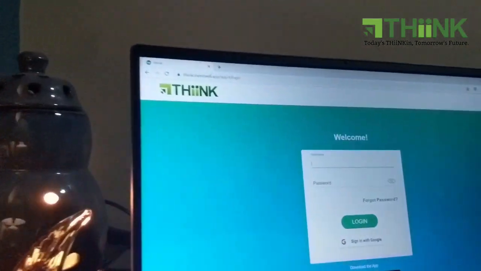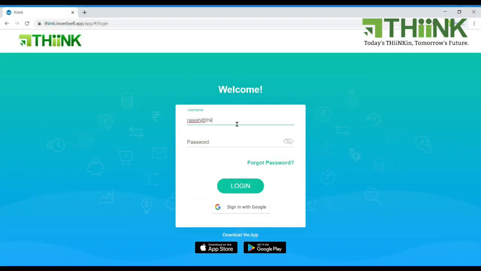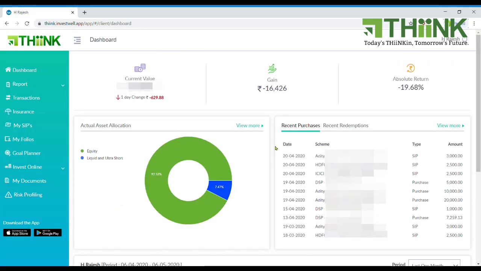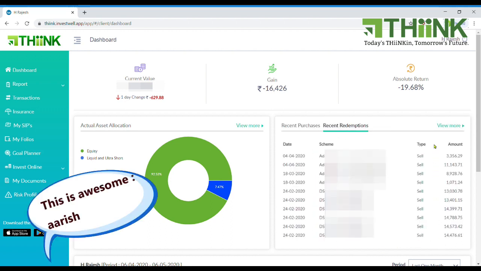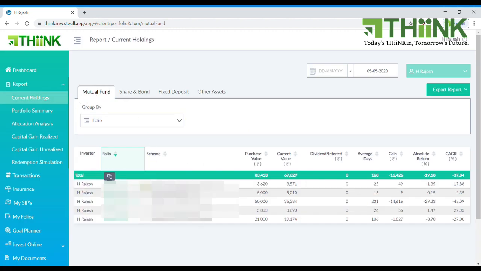Take a quick tour. Once we have the user ID password, let's log in. This is the page that opens up for you, which will show the current value, the gains as well as absolute return. Also the asset allocation in terms of equity and debt, and the recent purchases and redemptions done in various schemes, along with the dates and amount. In terms of report, we have the current holdings, mutual funds, shares, fixed deposit and other assets, along with its folio numbers and scheme names can be added, and then the reports can be downloaded too.